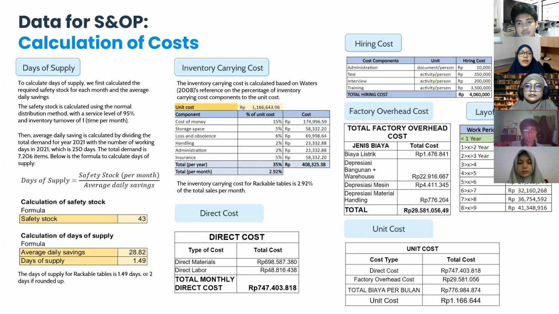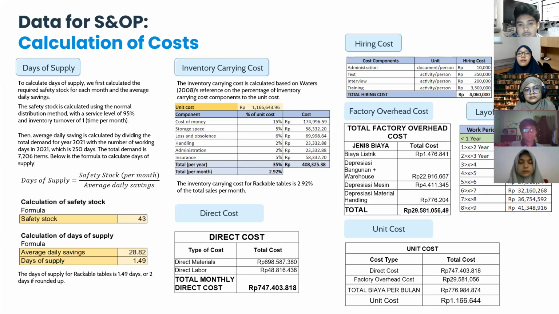The inventory carrying cost is the cost for holding stocks in the inventory, and it is calculated based on Donald Waters' reference on the percentage of inventory carrying cost components to the unit cost. There are 6 components here, and each component has its own portion of the unit cost. The total inventory carrying cost for the table is 2.92% of the total sales per month.